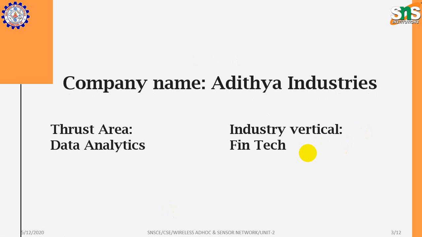It belongs to the technology area of data analytics, as we are working on the data of these engines and studying it in detail. Regarding the industry vertical, this is entirely based on the production of the company, so it comes under the financial aspect. That is why we are putting it under fintech.